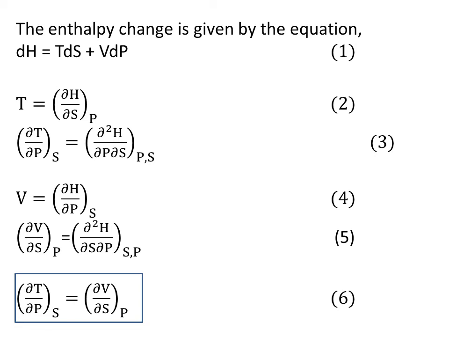In order to obtain V, we differentiate H with respect to P, keeping S constant, that is given in 4. Again you differentiate equation number 4 with respect to S, keeping P constant, so that you will get equation number 5 and equation number 3. And the right hand sides of these equations are the same, so obviously we can equate the left hand sides. That gives you the second Maxwell's equation, dou T by dou P at constant S equal to dou V by dou S at constant P.